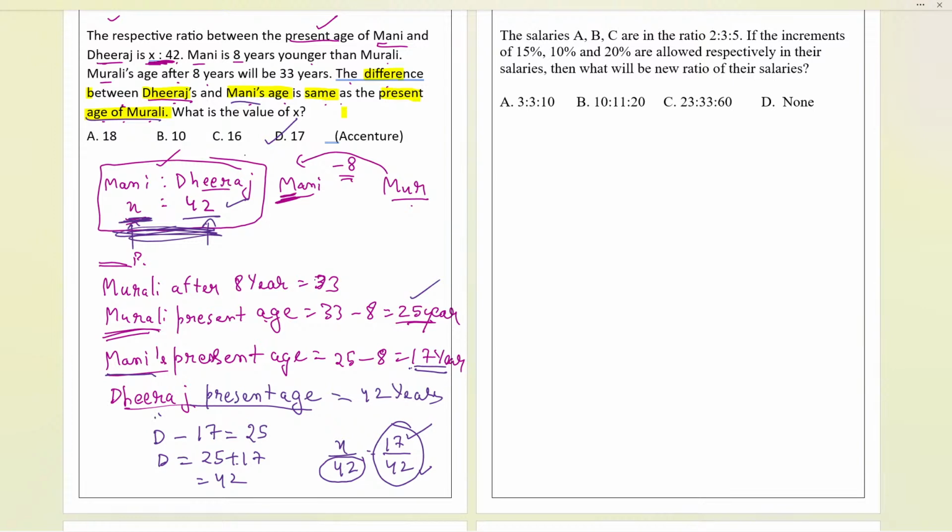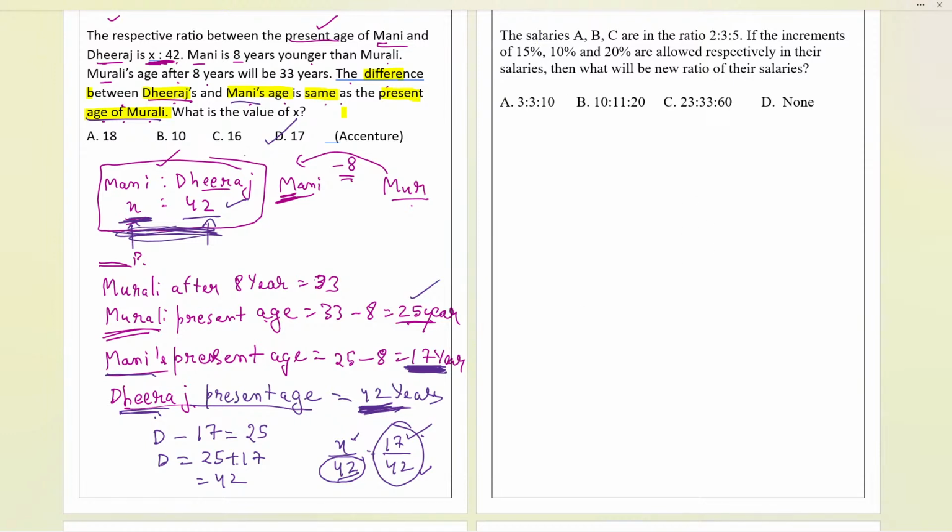We cannot give directly answer over here because we don't know what is about to come, like the age of Dheeraj. What are we going to get as the Dheeraj age? Suppose it came out to be 84. Now we have to take x double because 42 was doubled, so x should also be doubled in that case. So this you should be taking care of.